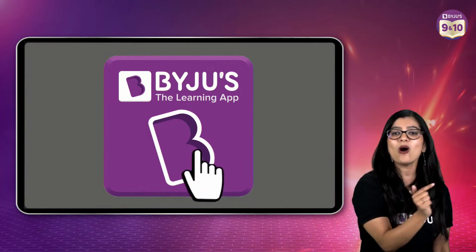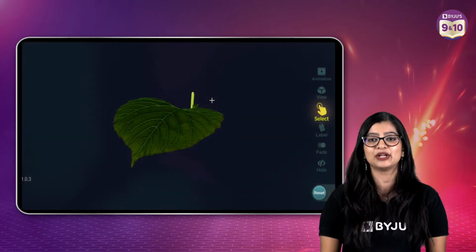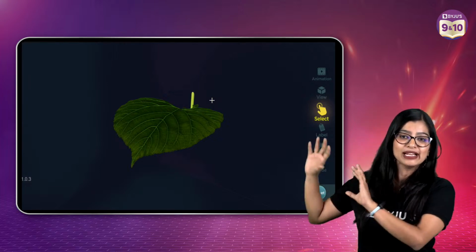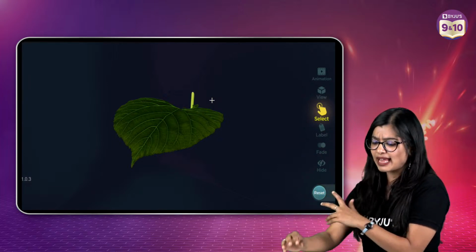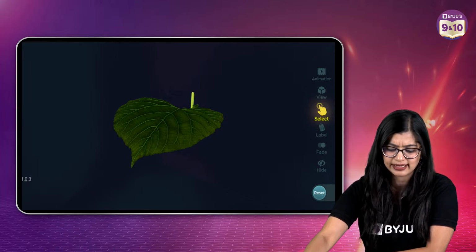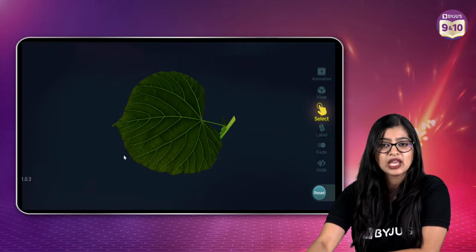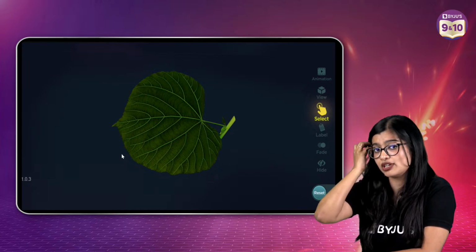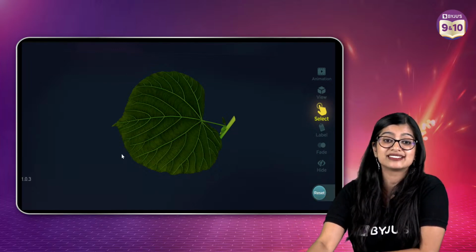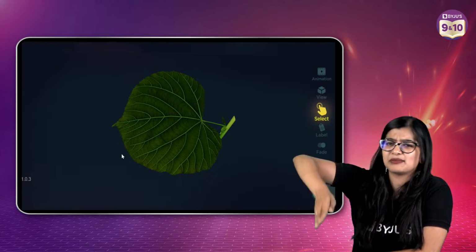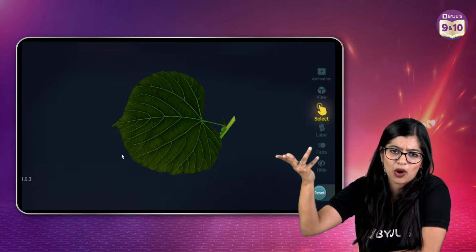So let's go and understand how we do it here. As you can all see, this right here represents a leaf. It's a simple structure of the leaf. We've already had a look at a cross section, and many students were asking me, ma'am, what is a cross section? A cross section is basically when you cut it in half.